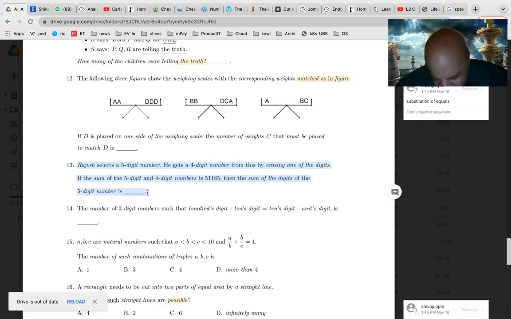Each of them can be between 0 and 9. Obviously, first digit being A, it cannot be 0. It will be between 1 and 9. And after that, everything else will be between 0 and 9. Because if the first digit is 0, then you will not consider it and you will drop it, right? So you never write 4 like 04 or 00004, etc. So you always start with something which is non-zero.